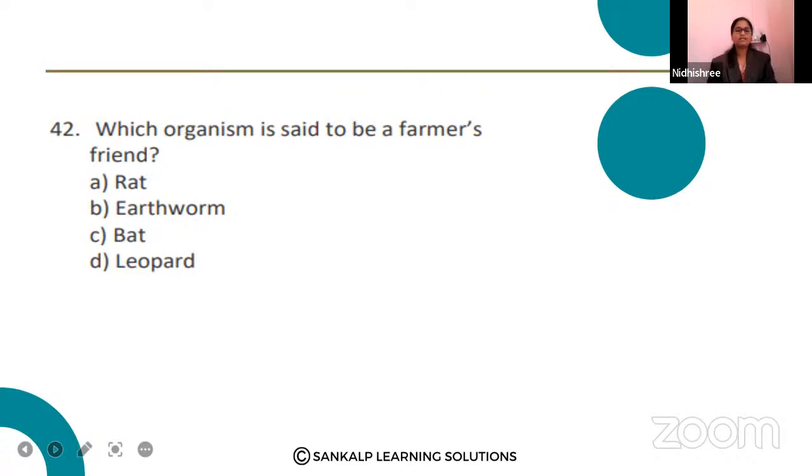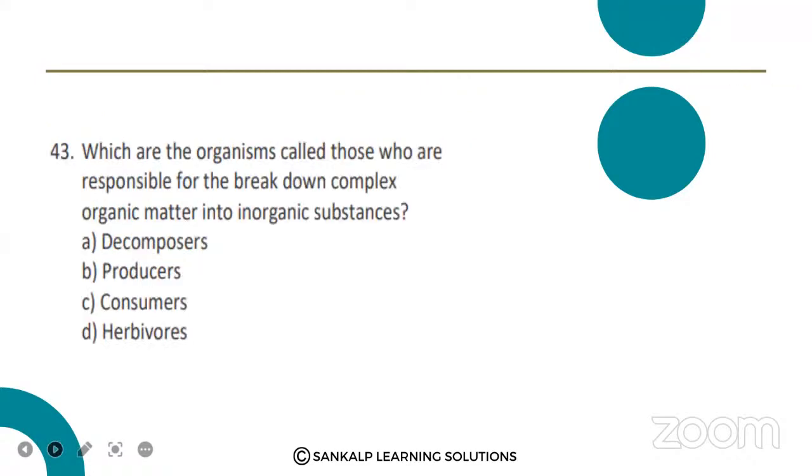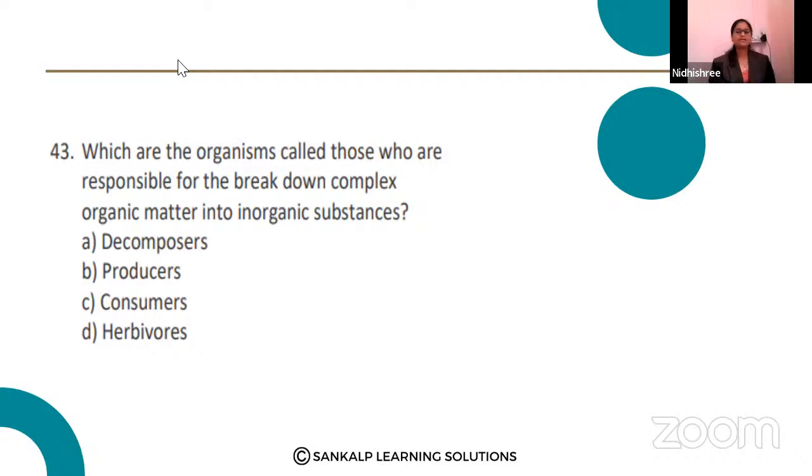43rd question, which organisms are responsible for the breakdown of complex organic matter into inorganic substances? Decomposers, producers, consumers, herbivores. Option A, ma'am. Option A, decomposers is the right answer.